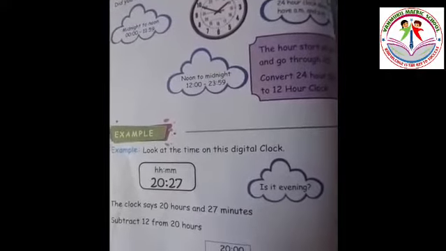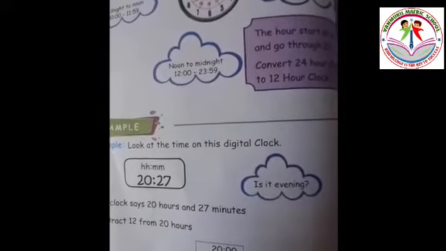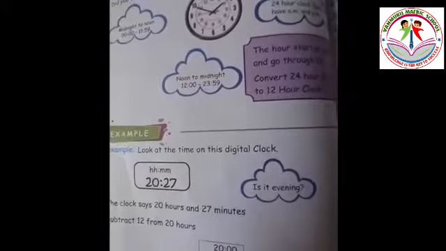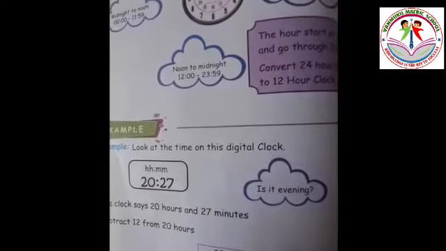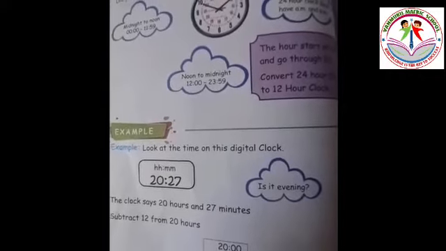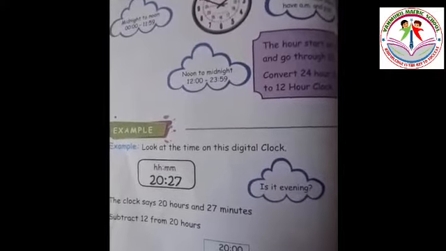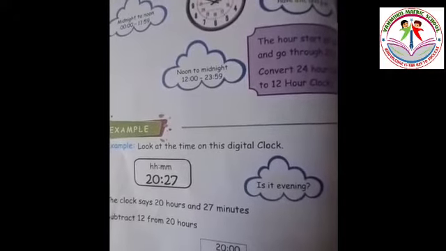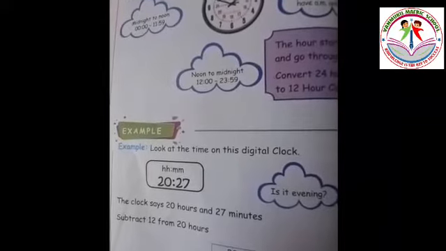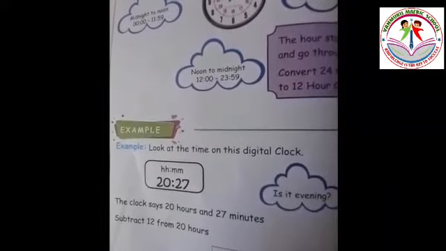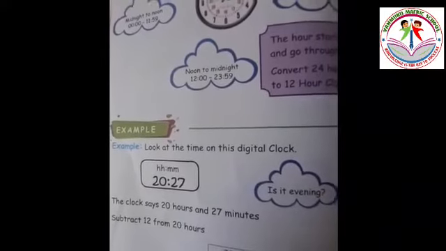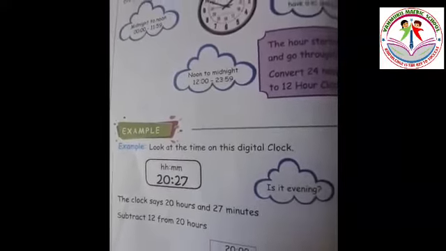Example, look at the time on this digital clock. We mostly use the digital clock that only shows numbers. For example, 20 hours 27 minutes. Is it evening? Come, let's go. The clock says 20 hours and 27 minutes. Subtract 12 from 20 hours. We already know about standard time.